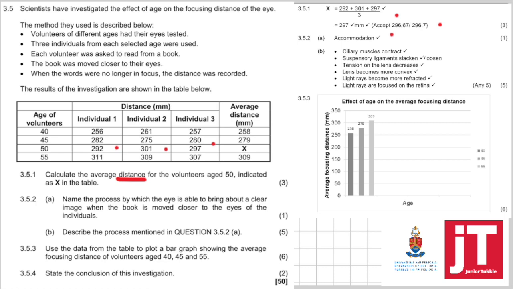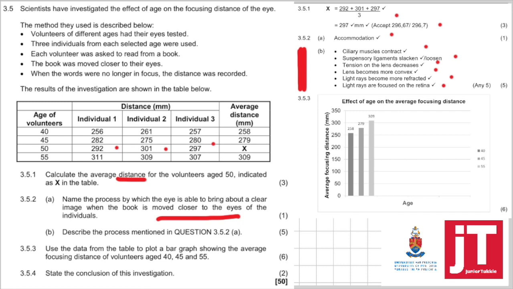B. Describe the process mentioned in question 3.5.2. Right. The ciliary muscles will contract, the suspensory ligaments slacken, tension on the lens decreases, and the lens becomes more convex. Light rays become more refracted, and the light rays are focused on the retina. So they asked you, when the book is moving closer, that's near vision. They asked you what happens in the eye during near vision. There's your answer.